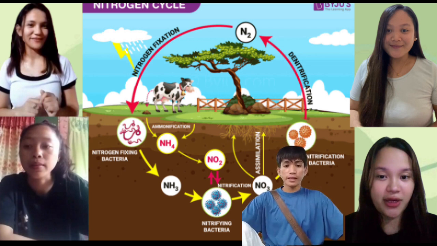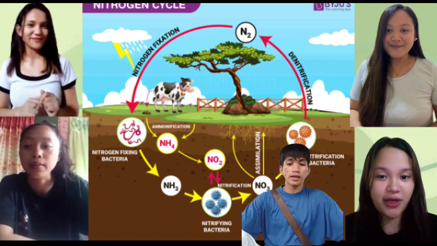And then the final stage of the nitrogen cycle involves denitrification, where nitrates are converted back into atmospheric nitrogen by denitrifying bacteria. So this completes the cycle.